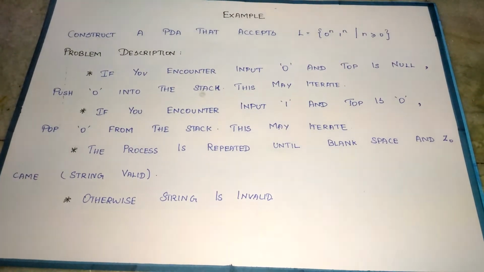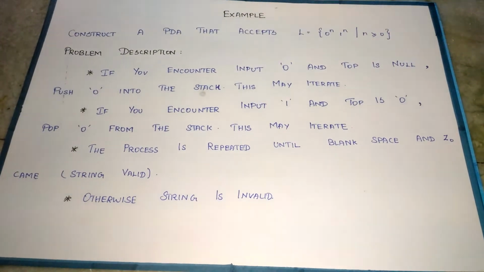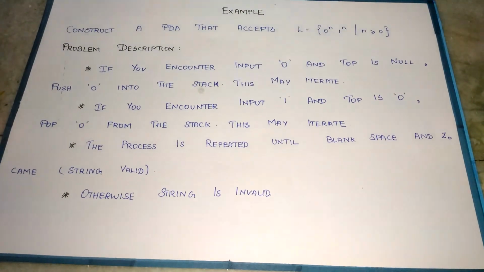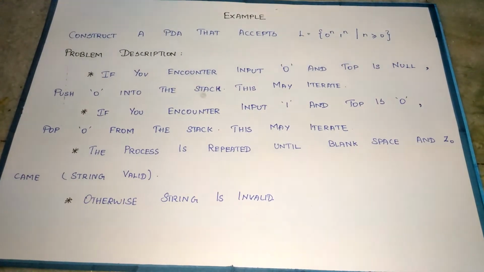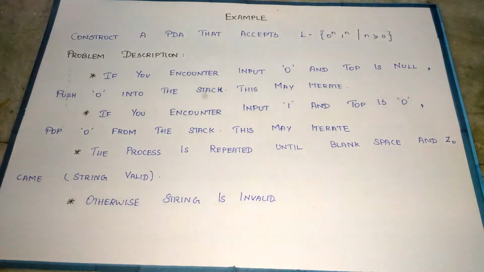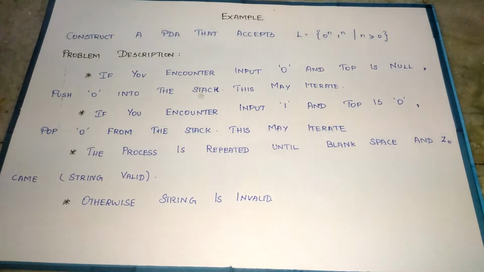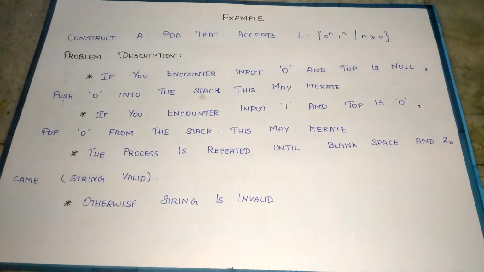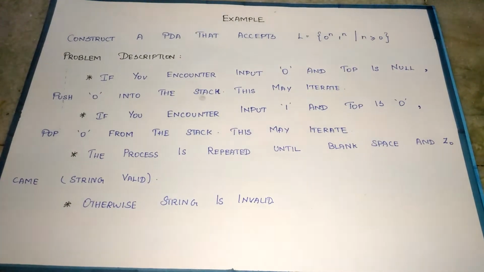First, the problem description. In this problem, 0 will be the first symbol which enters the stack. If you encounter the input 0 and the top is null, directly push it into the stack, and it may iterate any number of times based on n.